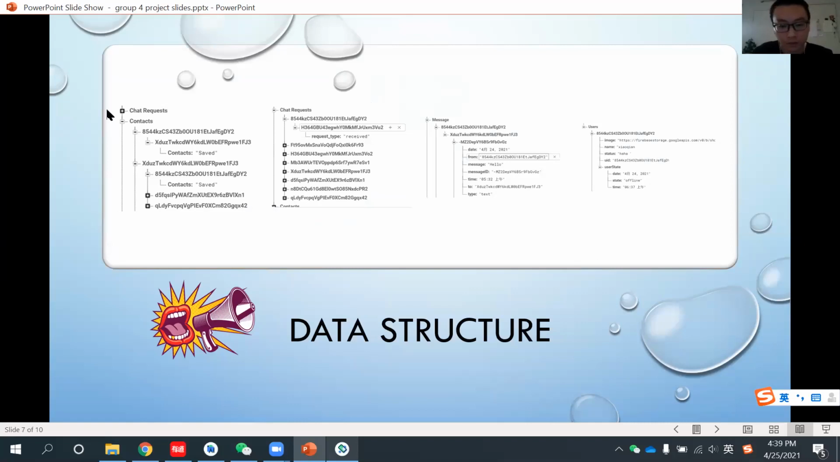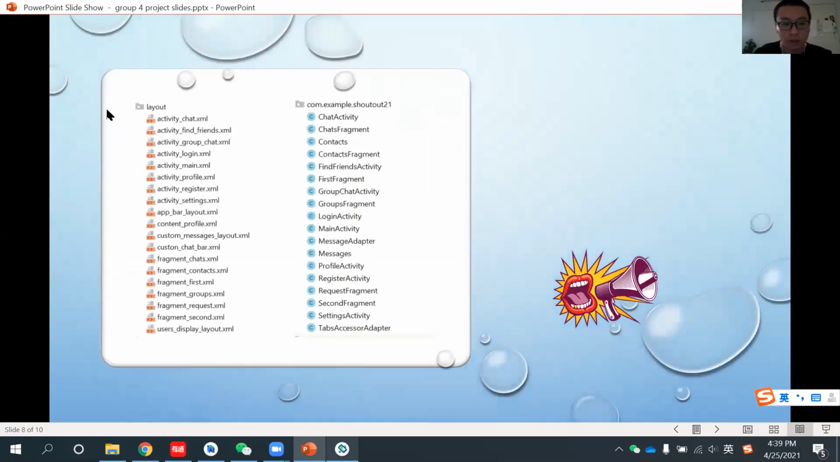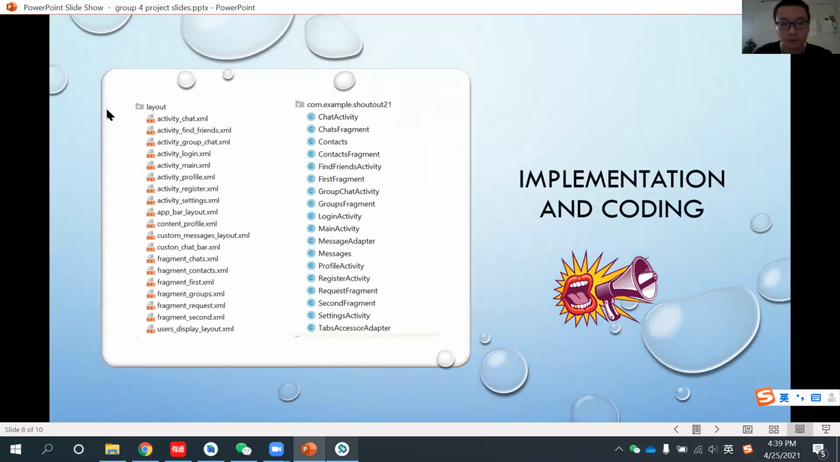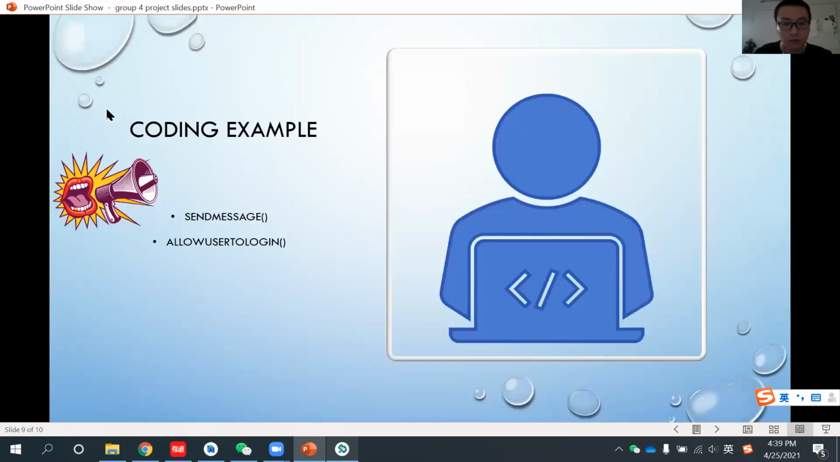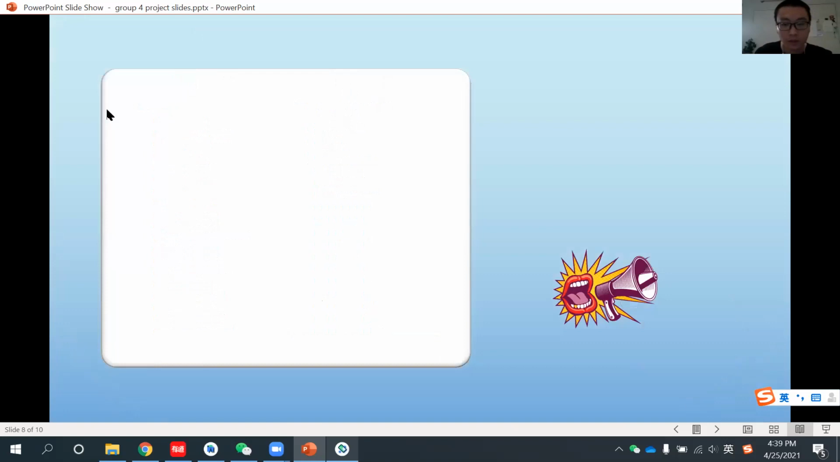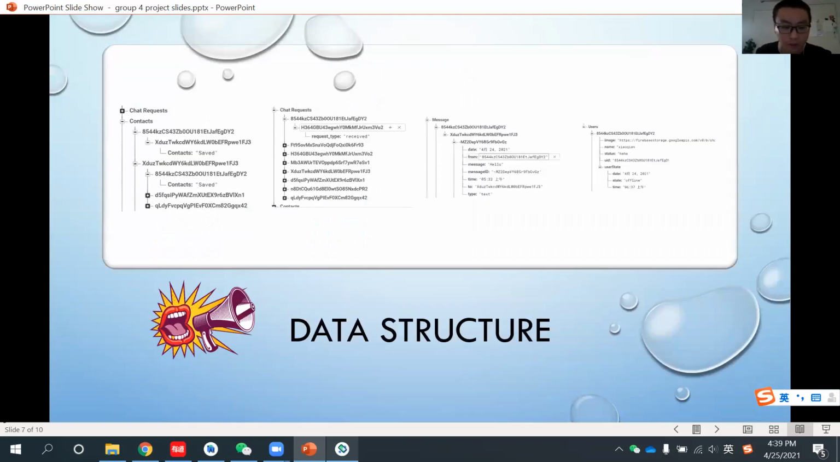And here from me, I will give you a brief introduction about the back end of our project. It will include the data structure and also the implementation, the modules of our project. And also I will give you an example of our controllers, like two methods. Okay, the first one is the data structure.